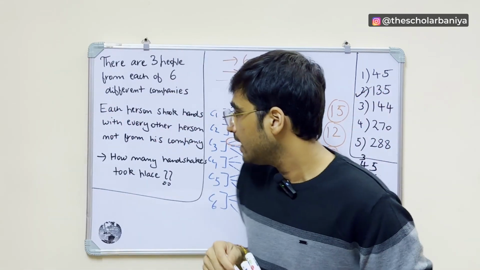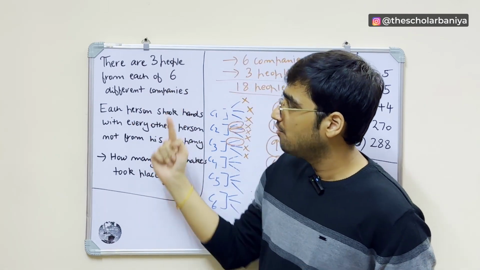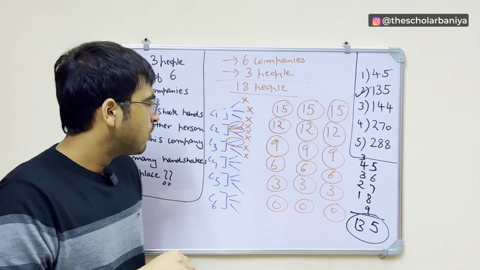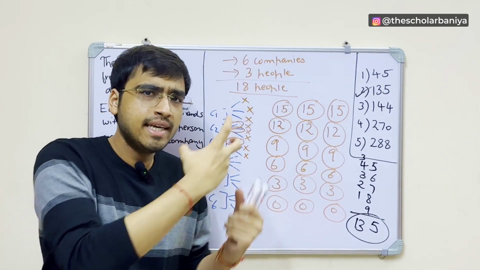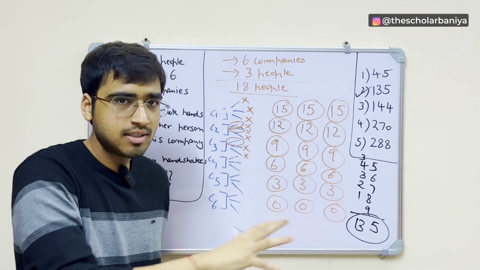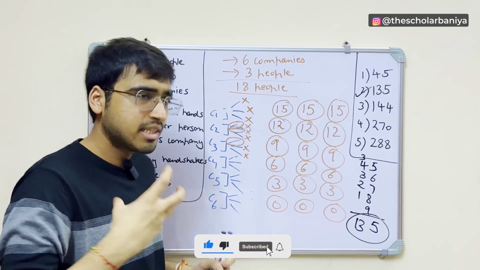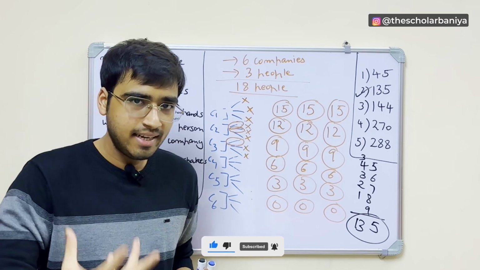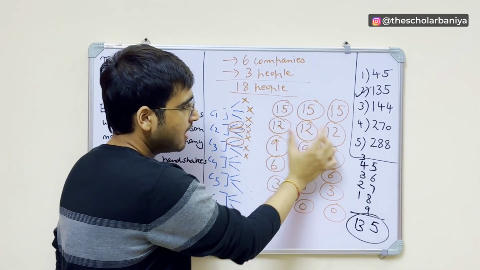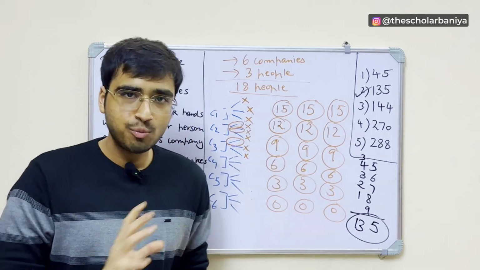That means in total 135 handshakes took place in a conference where there were 3 people, each from 6 different companies. So there is one other way, where you take n and then n minus 1 handshakes, but this is much easier to understand and visualize. That is why I told you using this approach. Again, I am explaining in very much detail, that is why it might take a lot of time. But in the exam, you just have to think once and then you can easily solve it in a few seconds, right? So I hope this should be absolutely clear.